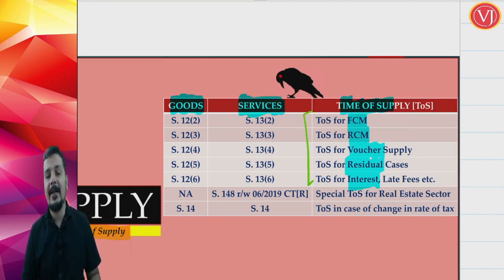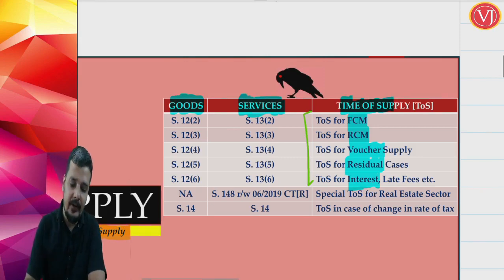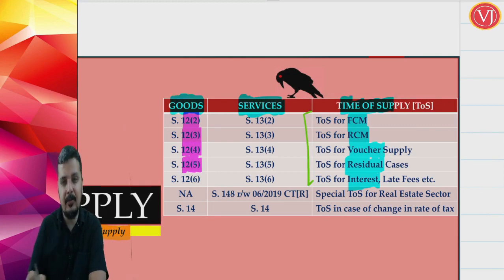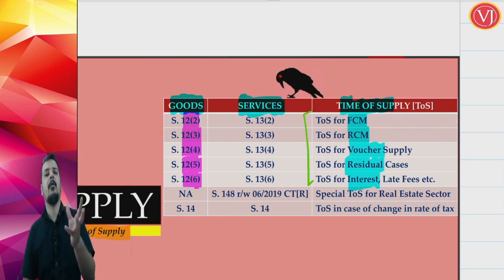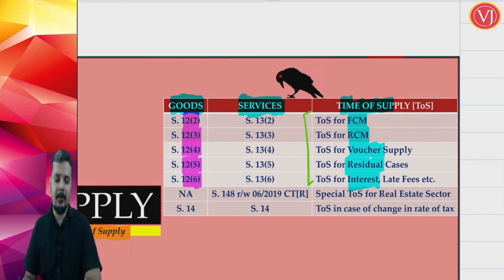Now friends, as already discussed, for goods it is discussed in section 12. So for goods it is discussed in section 12 subsection 2 for FCM, section 12 subsection 3 for RCM, section 12 subsection 4 for voucher supply, section 12 subsection 5 for time of supply for residual cases, and section 12 subsection 6 for time of supply for interest or late fees or penalty, whatever name you call it, in case of delayed payment of consideration.